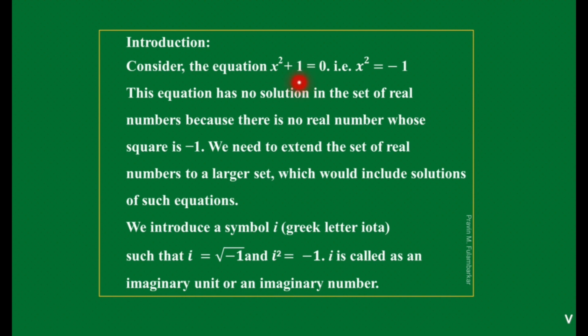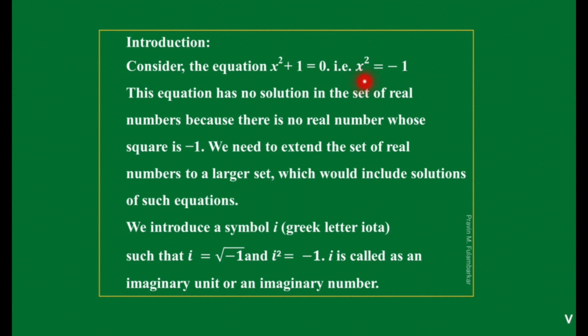When a value of x satisfies that equation, we say that value is the solution of that equation, or that value is the root of that equation, and the value calculated may belong to the set of real numbers, natural numbers, whole numbers, or integers.